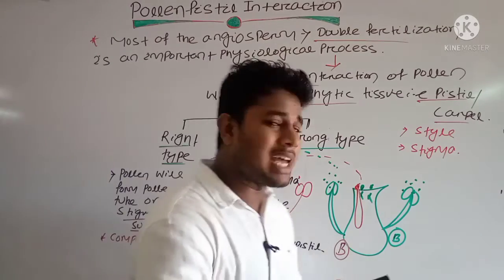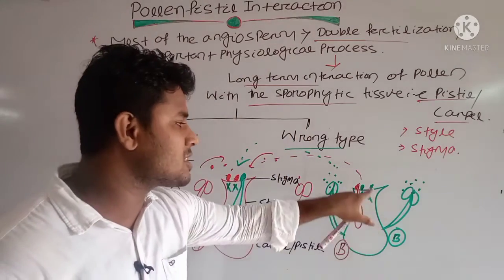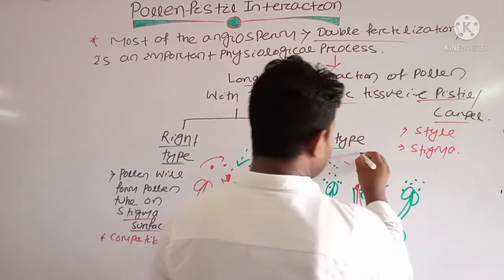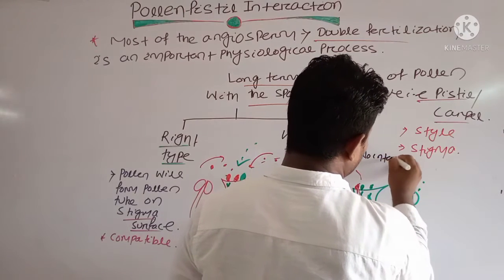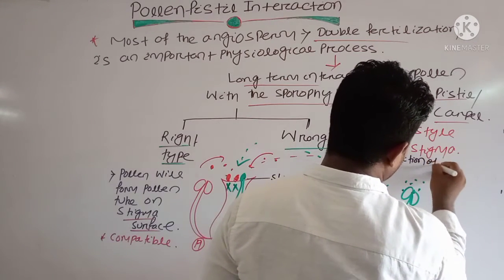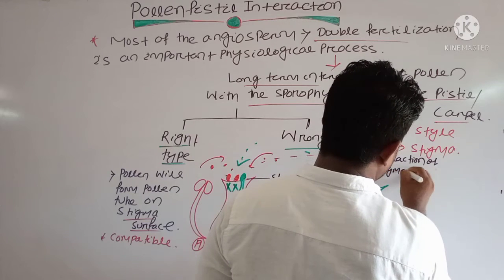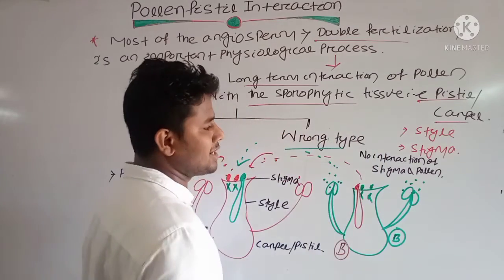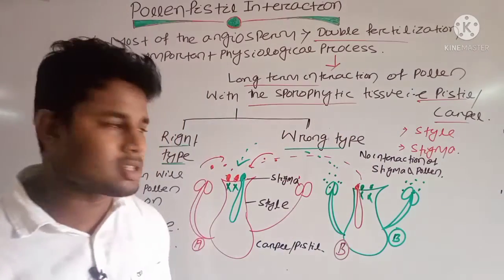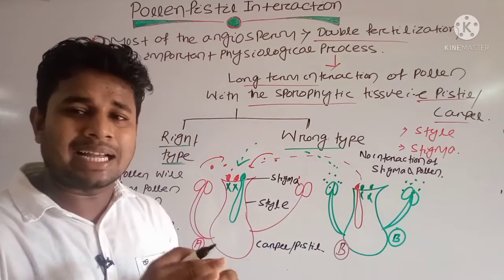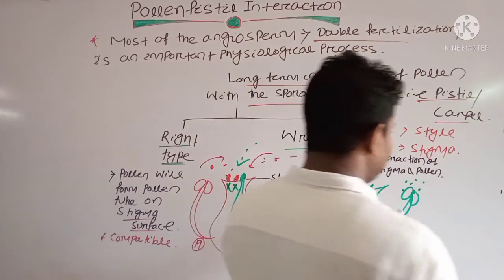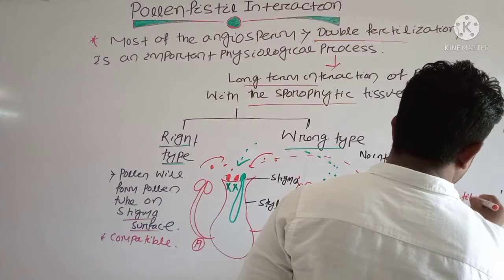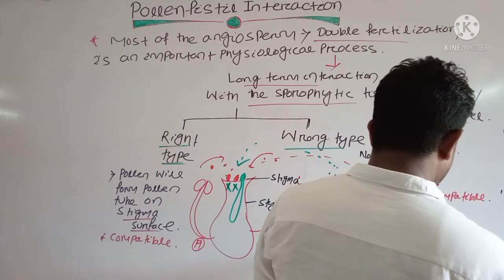Clear? And when there is no interaction between the stigma surface and pollen grain, obviously there will be no formation of a pollen tube. When there is no successful interaction, the stigma will not allow the formation of the pollen tube, and that time it is called a wrong type, and the interaction is called an incompatible interaction.